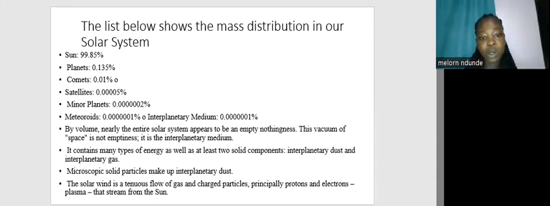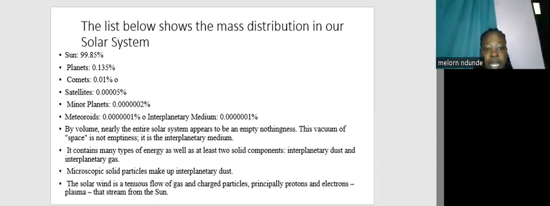Okay. Our next one, the list below shows the mass distribution in our solar system, where we have the sun, planets, comets, satellites, and minor planets, as you can see. It contains many types of energy, as well as at least 2 solid components: interplanetary dust and interplanetary gas. Microscopic solid particles make up interplanetary dust.